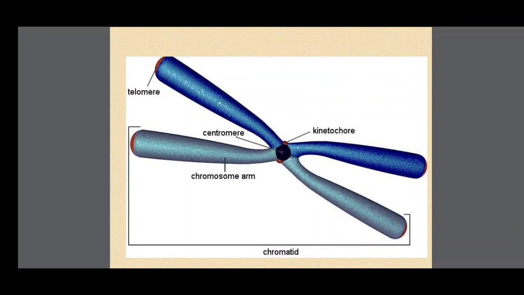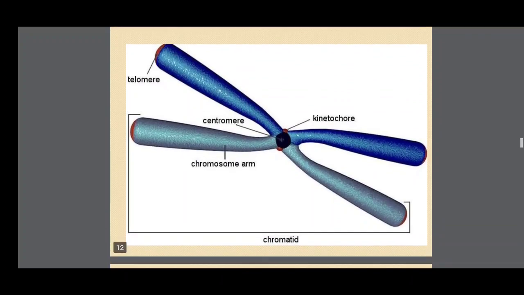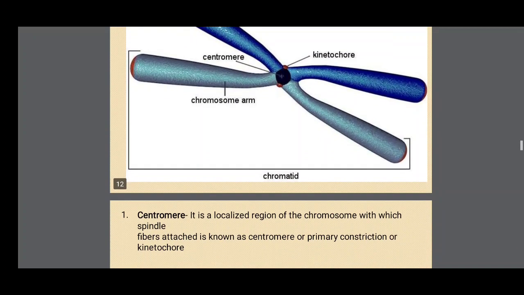Centromeres. Having chromosome arms, in total we can see 4 chromosome arms. At the end of the chromosome, the ending part. The chromosome arm is called a chromatid also, and at the end of the chromatid, the telomere is present.